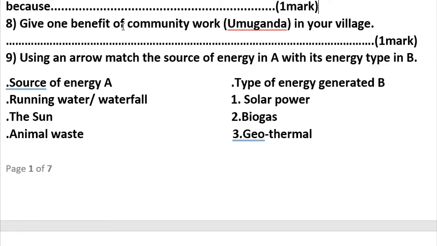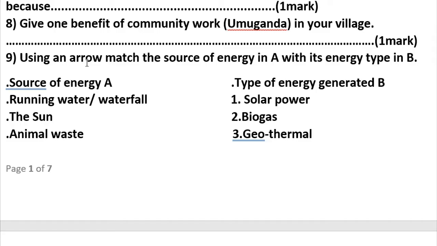It promotes security. And here we can say that people solve problems together because within the community work people do various activities. Let me remind you that in Rwanda this community work is done every last Saturday of the month.